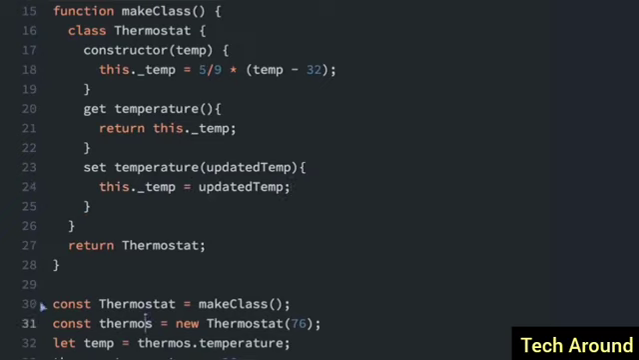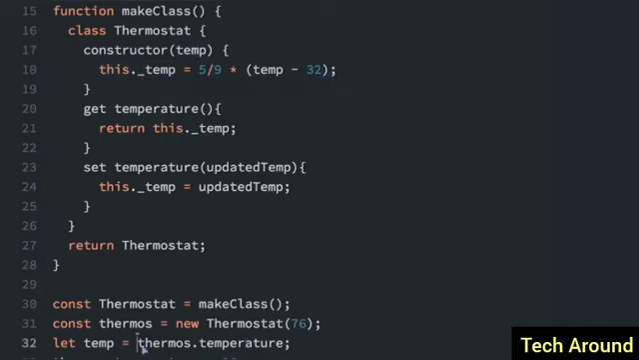So let's look at the code down here, how we're using it. So const Thermostat equals makeClass. This makeClass function is going to return this Thermostat object here. And then we're going to do const thermos equals new Thermostat. When you're instantiating an object, you always use the new keyword, new Thermostat, and we're passing in 76. That goes into the constructor, the temp. And so we do this calculation to convert that Fahrenheit to the Celsius in this local variable here.